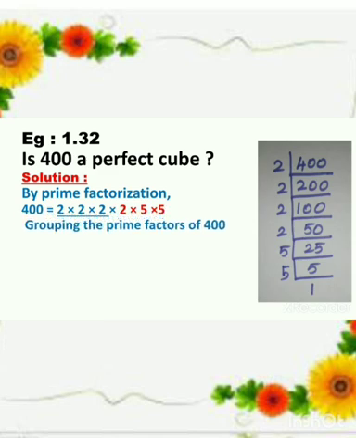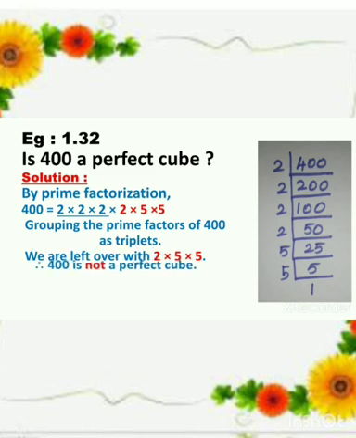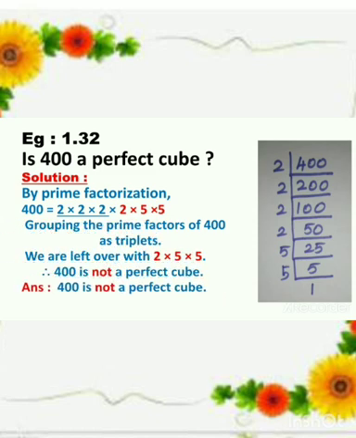Grouping the prime factors of 400 as triplets, only one triplet is there, so we are left over with 2 into 5 into 5. 2 and 5 do not have their triplet form. Therefore, 400 is not a perfect cube. Answer: 400 is not a perfect cube.